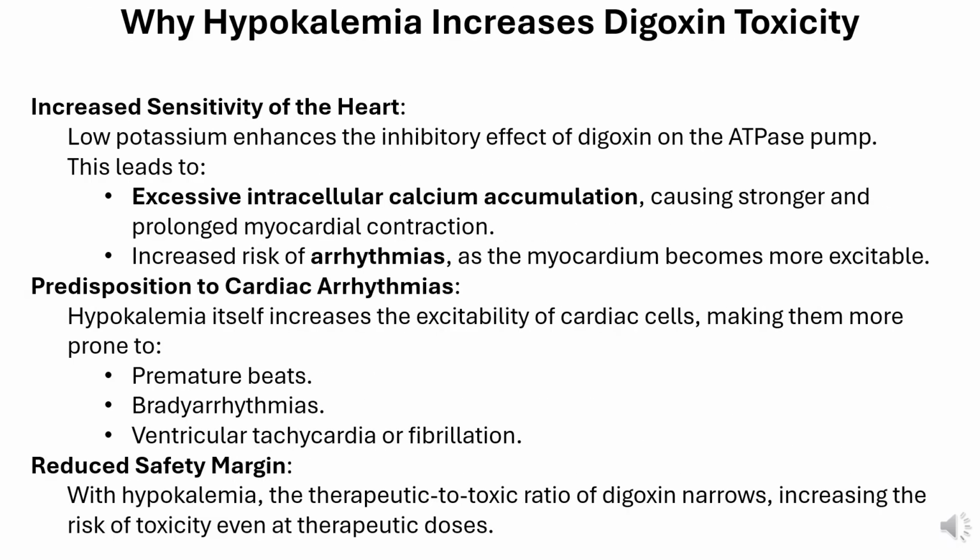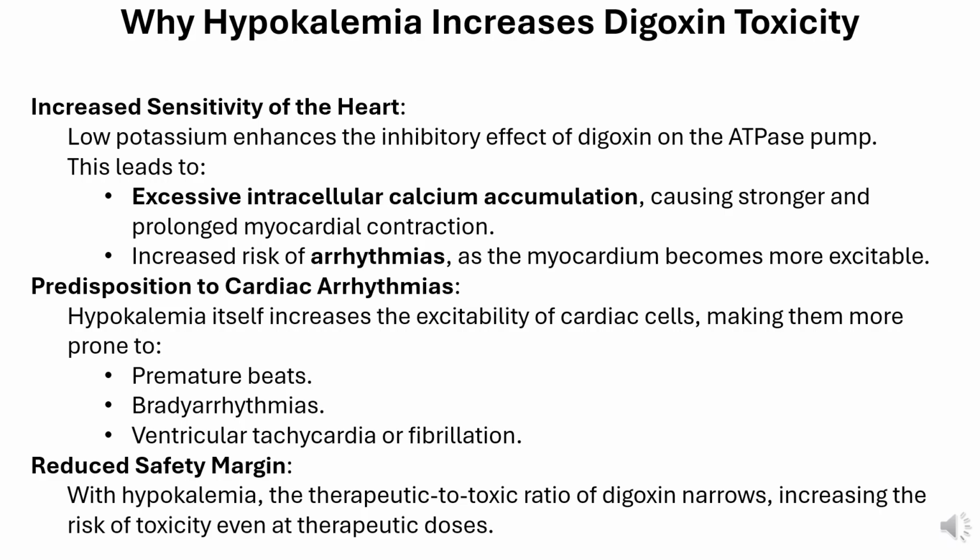Why hypokalemia increases digoxin toxicity. Increased sensitivity of the heart. Low potassium enhances the inhibitory effect of digoxin on the ATPase pump. This leads to excessive intracellular calcium accumulation, causing stronger and prolonged myocardial contraction. Increased risk of arrhythmias, as the myocardium becomes more excitable.